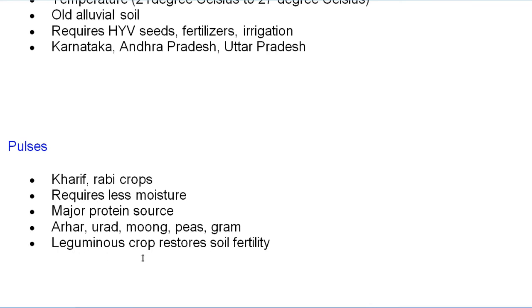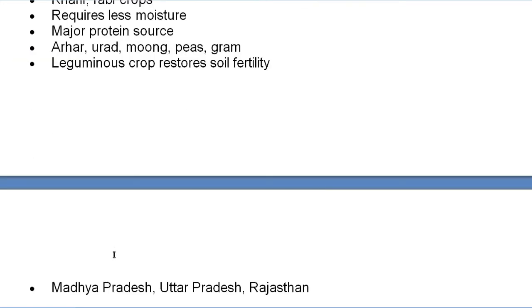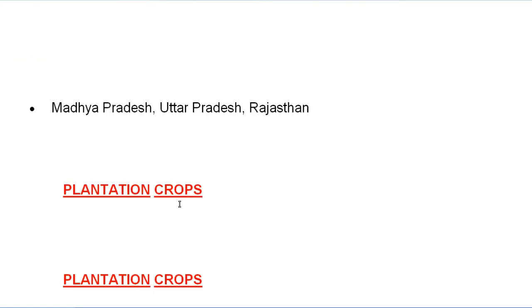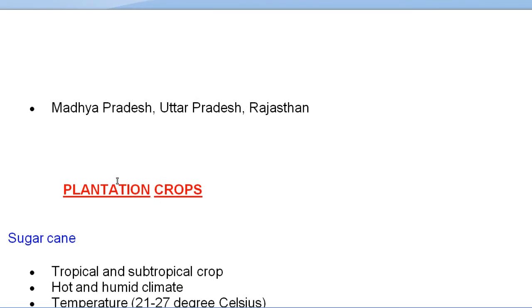And what is the importance of the leguminous crops to grow in the field? Because it restores soil fertility. Rhizobium bacteria are found on the roots of the leguminous plants, which are useful to fix nitrogen in the soil. So that is why it is important. Areas like Madhya Pradesh, Uttar Pradesh, Rajasthan are the important suitable areas to grow pulses.